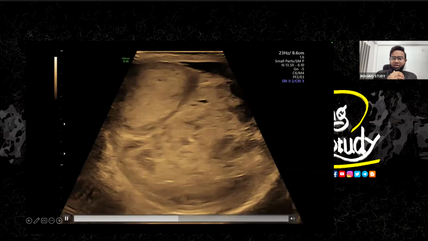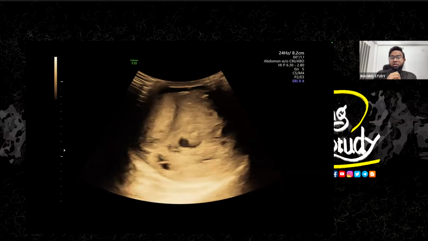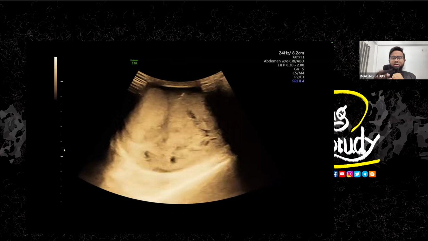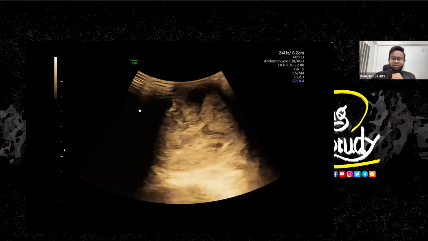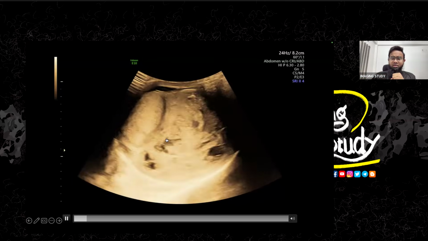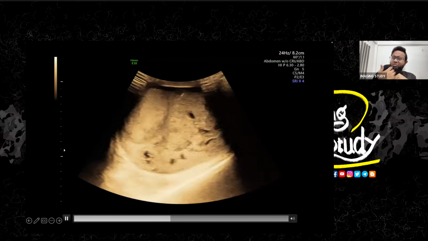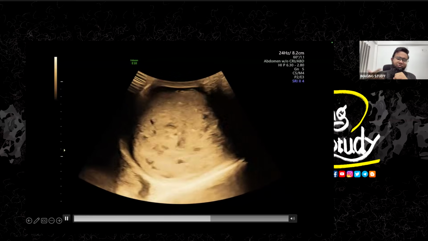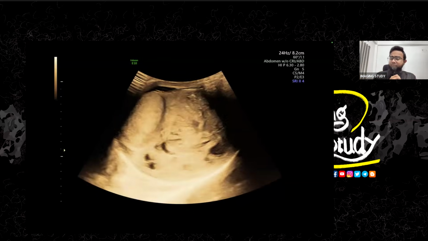Okay, so let's look from a different view. Now we have put on the curvilinear transducer. With the curvilinear transducer, you can even see these lesions, the testis and the huge epididymis on the right side. They are actually compressing the left one. That's why the left one is getting smaller in size, I think.